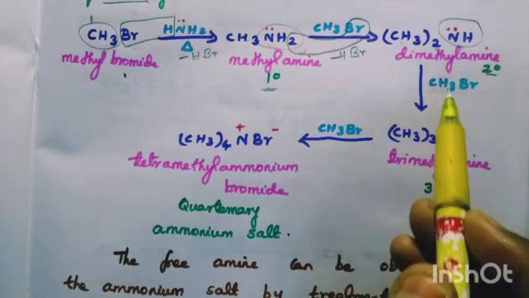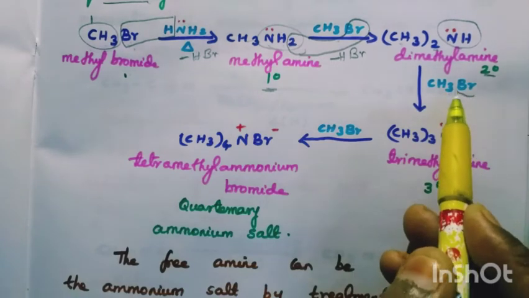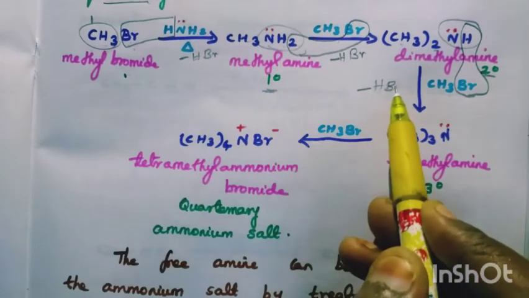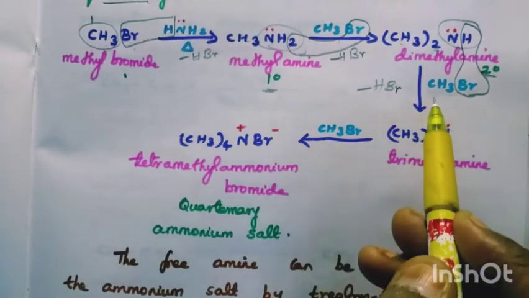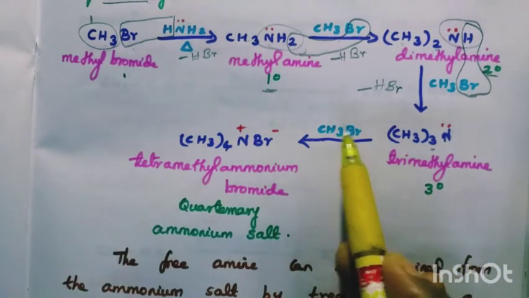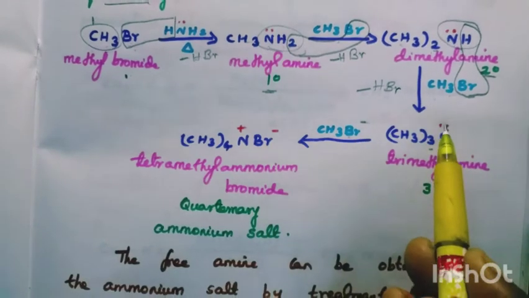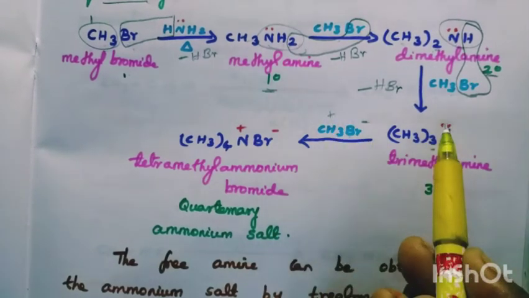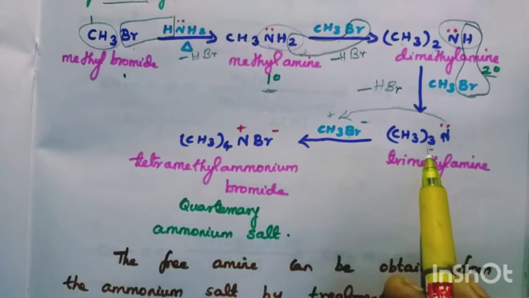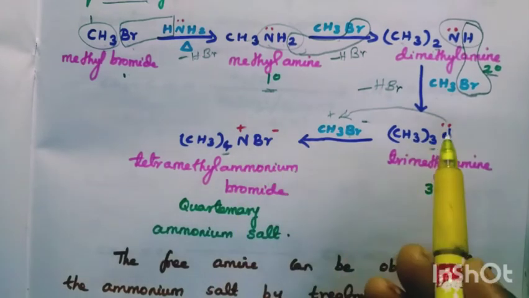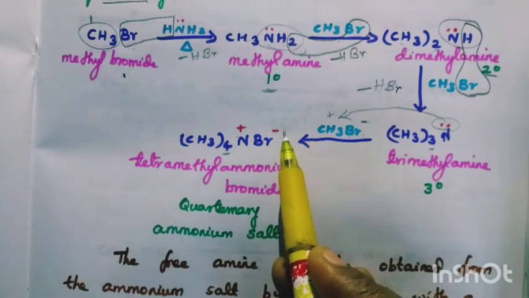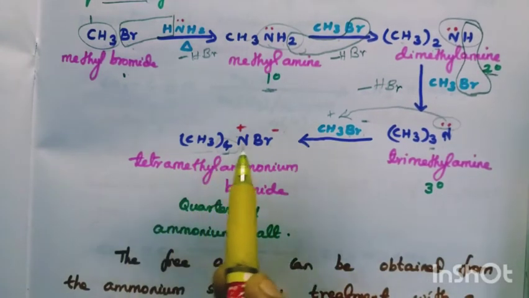Since it is NH, next is another alkyl halide. One more hydrogen is there, and this goes out as HBr. Already two methyl groups were there, and here one more, so three times. Only N is there. Further, we are able to add. Why? Here we have a lone pair, no? So this lone pair has a tendency to attract the plus, so CH3 four times. The N lone pair is donated, so plus, and Br minus. So this is tetramethyl ammonium bromide.